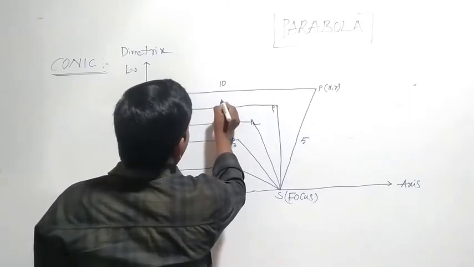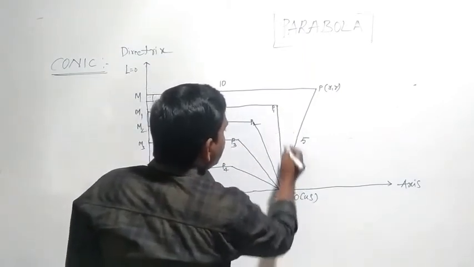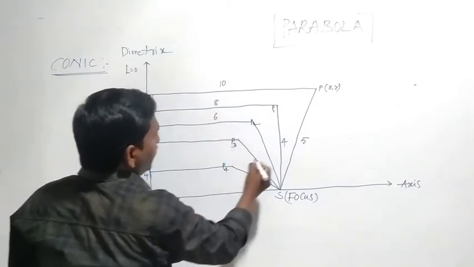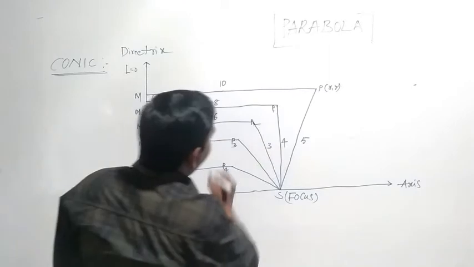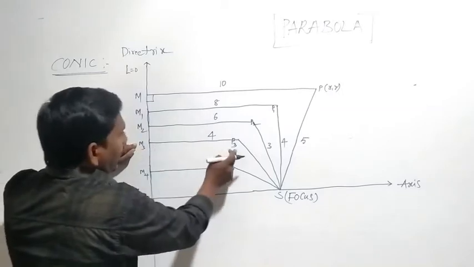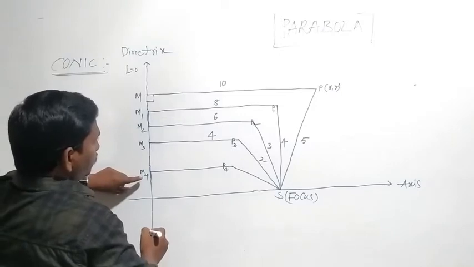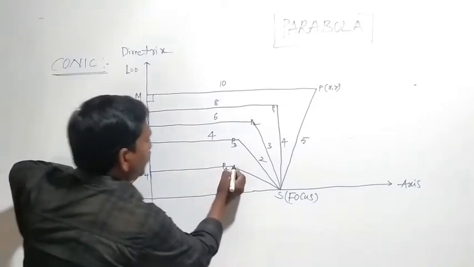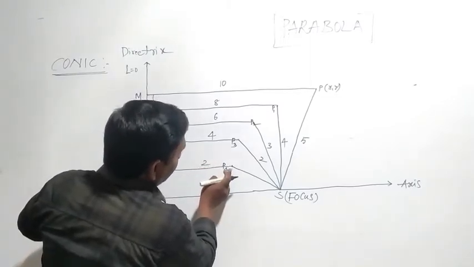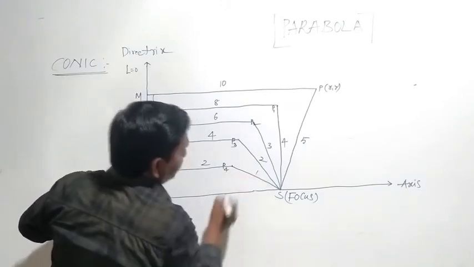M1P1 is 8 and P1S is 4. M2P2 is 6 and P2S is 3. M3P3 is 4 and P3S is 2. M4P4 is 2 and P4S is 1.